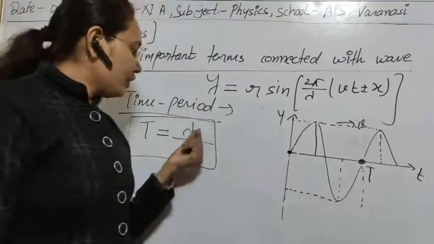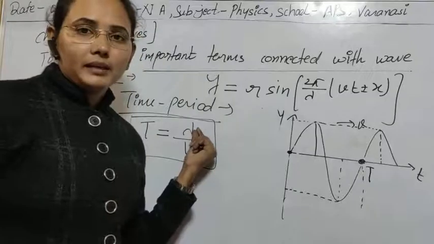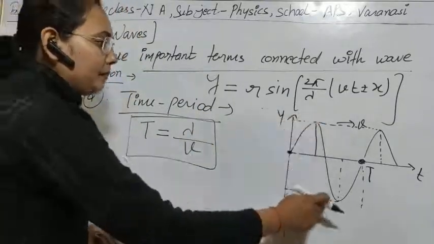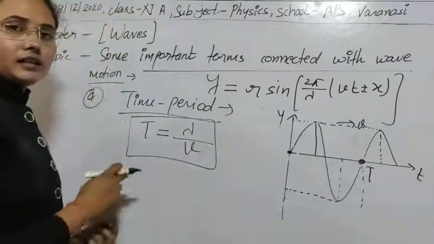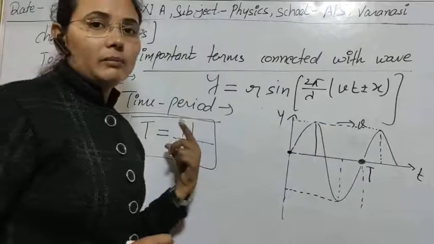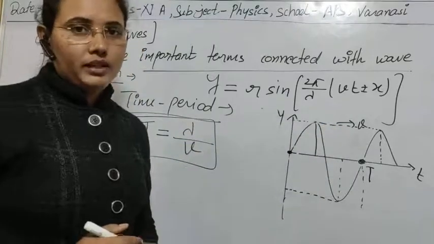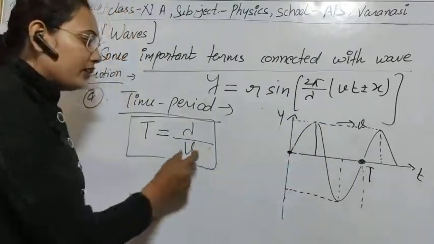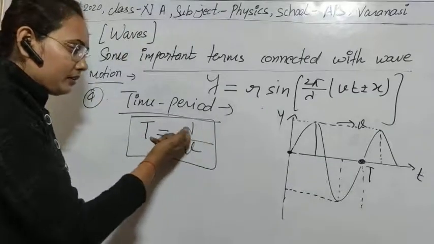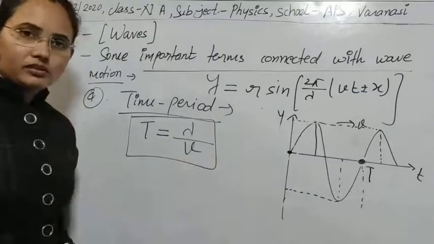Or also you can define the wavelength lambda here. Simply, if you multiply the time taken by the particle to complete one rotation by the velocity of the wave, then that will provide you the wavelength of the wave. So we can obtain the wavelength of the wave with the help of this, and we can obtain the time period with the help of this equation also.